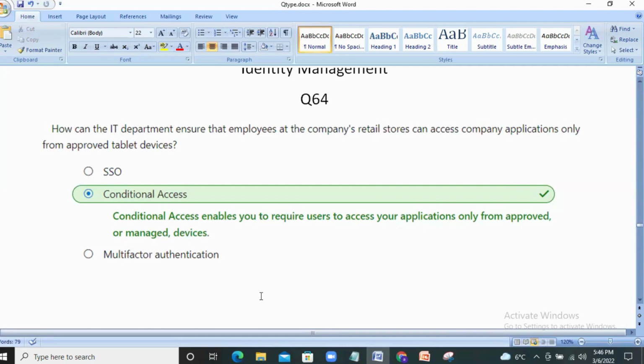To validate the approved tablet devices, we need to go for conditional access. Conditional access enables you to require users to access your applications only from approved or managed devices. Hence, approved tablet devices is the keyword from the question. Next question.